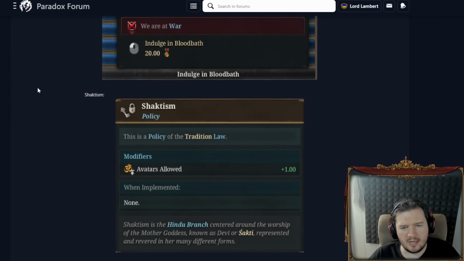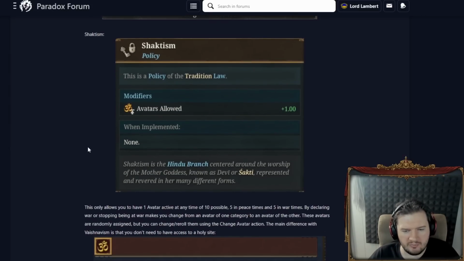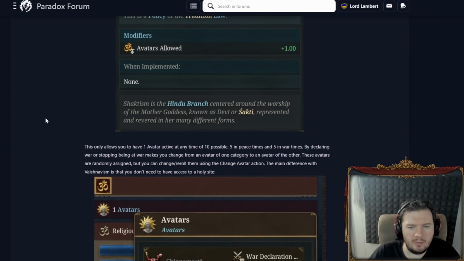As for Shaktism, they allow you to have an extra avatar. Fair enough. It allows you to have one avatar active at any time of 10 possible. Okay. Wait. This only allows you to have one avatar active at any time of 10 possible, 5 in peacetime and 5 in wartime. Declaring war or stopping being at war makes you change from an avatar of one category to an avatar of the other. These avatars are randomly assigned, but you can change or re-roll them using the change avatar action. The main difference with Vishnuism is that you don't need to have access to a holy site.